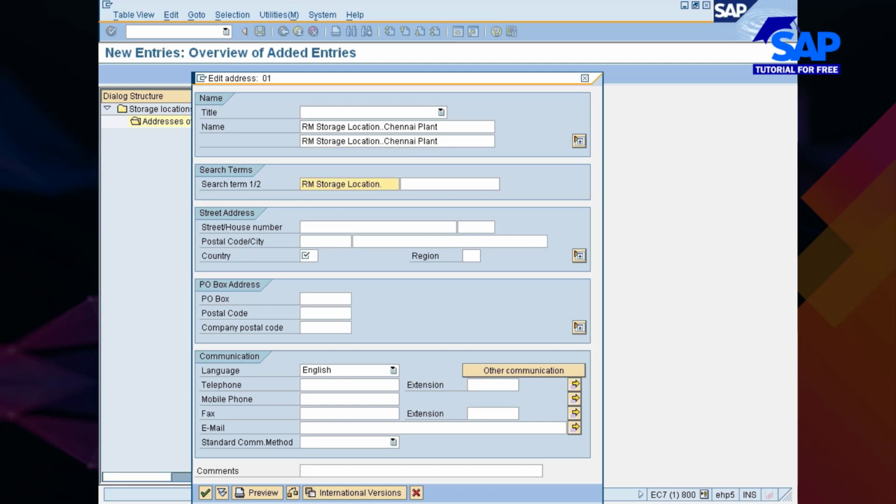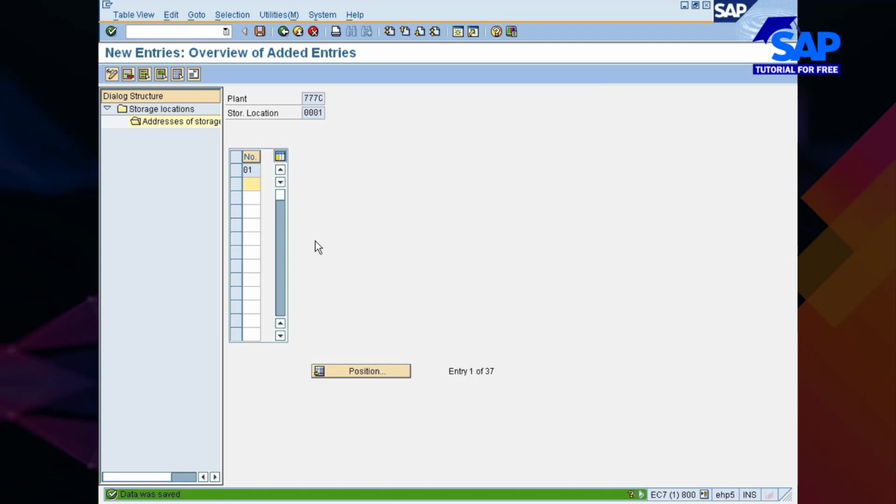Okay, search term, put it here. You specify the address for the storage location. Ideally, without warehouse management, this is a godown. You have to specify your godown address. Okay, something like street number 1, house number 124, postal code, some number, city Chennai. Your godown information you have to give it here. Okay, so like this you can save it.